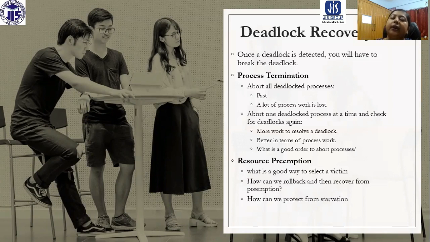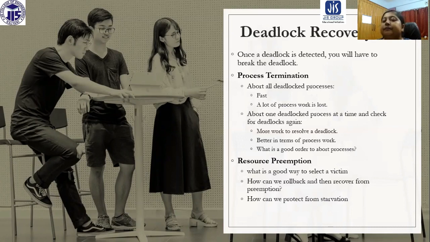Now another thing we can do: abort one deadlocked process at a time and check for deadlocks again. That means we are going to abort processes one by one. After aborting one process, we check whether the deadlock exists or not. If the deadlock exists, then again we are going to delete another process.